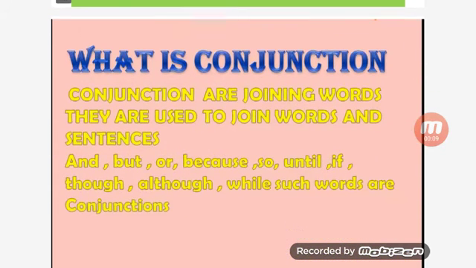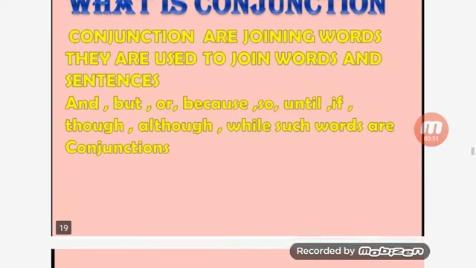What is a conjunction? As you have read in a previous class, conjunctions are joining words, and they are used to join words and sentences. By using conjunctions, we are able to join words and sentences. So, and, but, or, because, so, until, if, though, although, while, such words are conjunctions which join words and sentences.